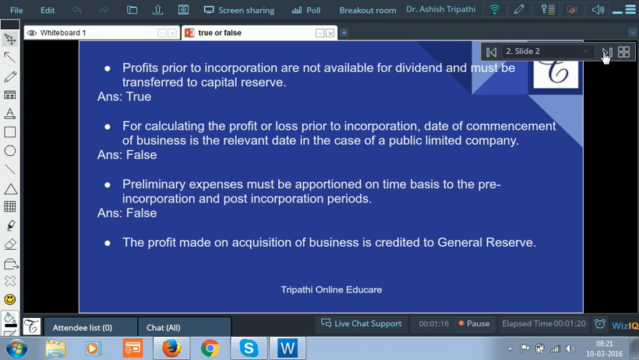The profit made on acquisition of business is credited to general reserve. False. The profit made on acquisition of business is credited to profit and loss account, that is, you will have to transfer it to net profit.